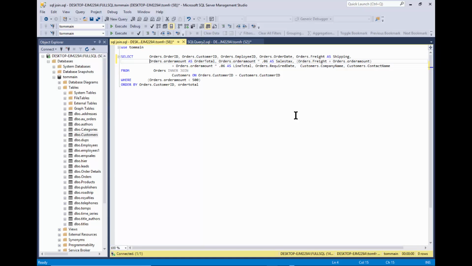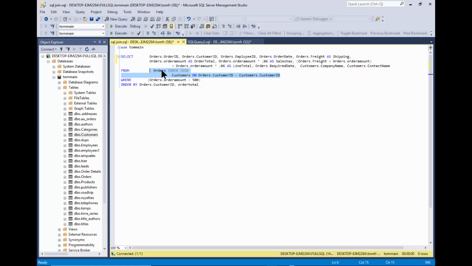All right, now let's see what happened. First of all, notice how all of the field names now have the table name and then a period before the field name. So you can distinguish which table the fields are going to come from. Notice at the end here, I have some fields coming in from the customers table. The rest of them are from the orders table. And now let's take a look at the join. It says from orders, inner join customers on orders.customer ID equals customers.customer ID. So that's the syntax you want to pay attention to right there.